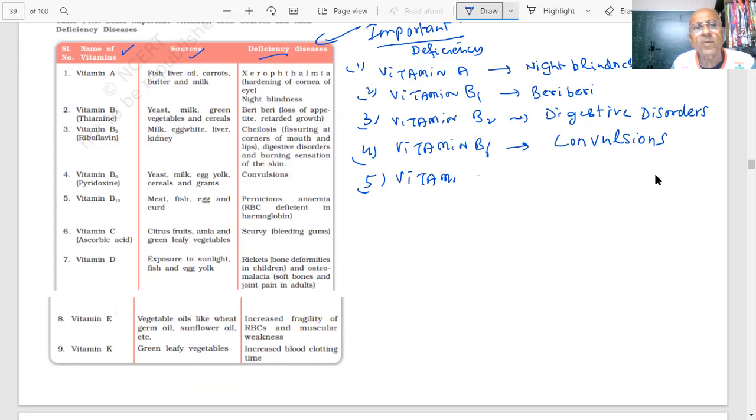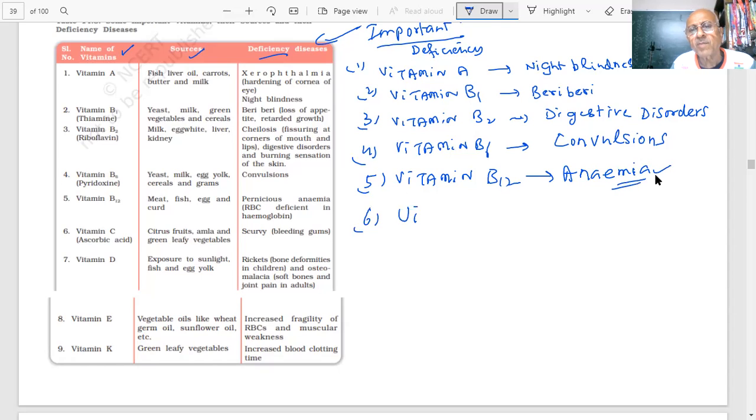Vitamin B12, students, what is the deficiency disease? RBC deficiency, that is anemia, and anemia is important. That question has been asked many times. A lot of people are given iron for anemia. Anemia is important, students. RBC deficient, hemoglobin, HB.